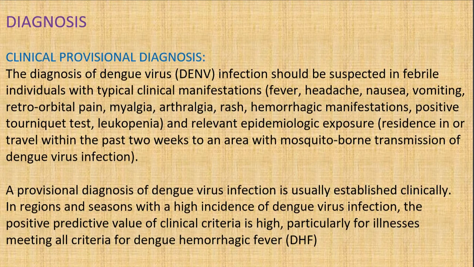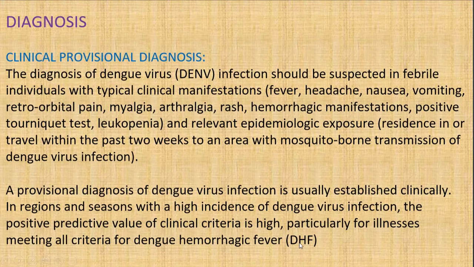So the diagnosis of dengue infection should be suspected in febrile individuals with typical manifestations, as we've seen, and relevant epidemiological exposure, that is, travel within the previous 2 weeks to an endemic area or area of mosquito-borne transmission. The provisional diagnosis of dengue virus infection is usually established clinically. That is an important point here. In regions and seasons with a high incidence of dengue virus infection, the positive predictive value of clinical criteria is high, particularly for illness meeting all the criteria of dengue hemorrhagic fever.